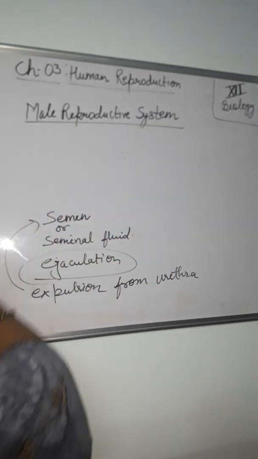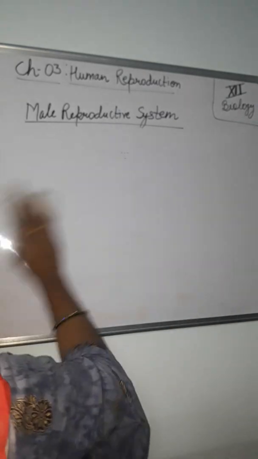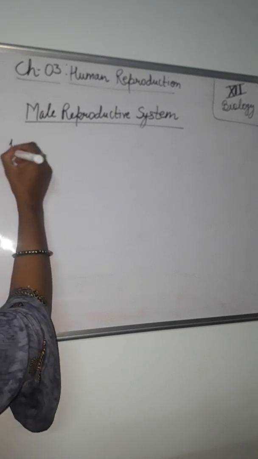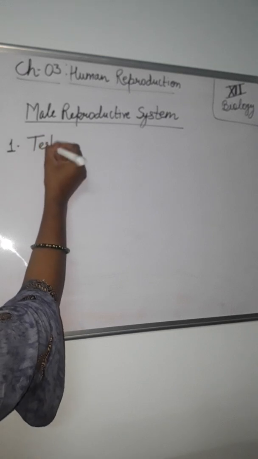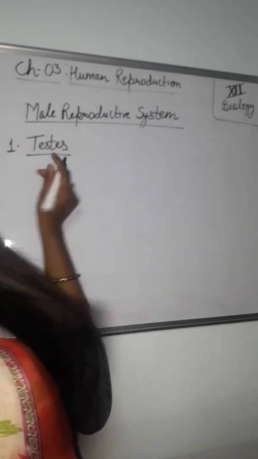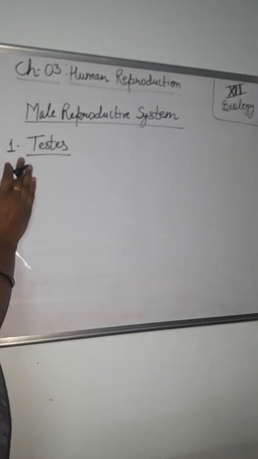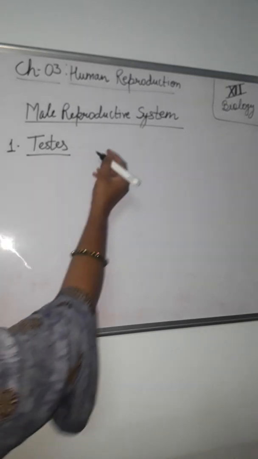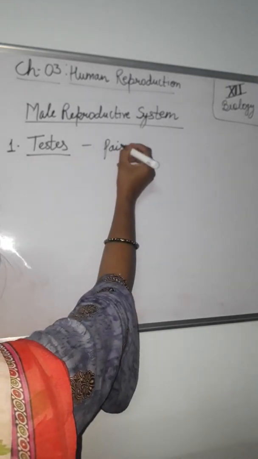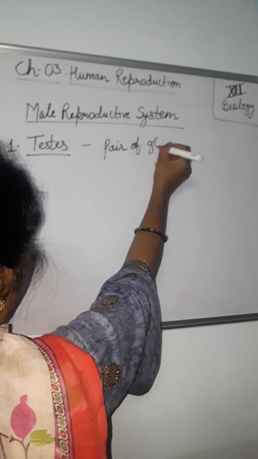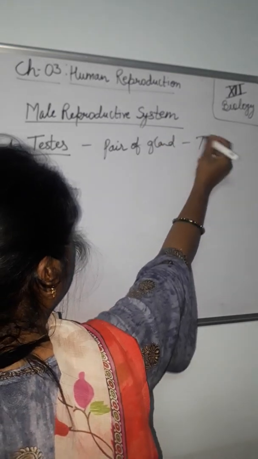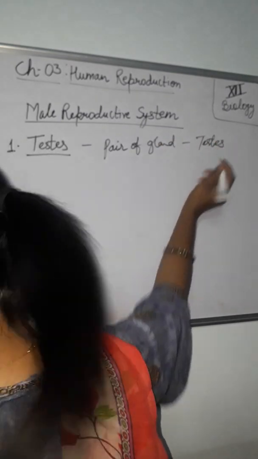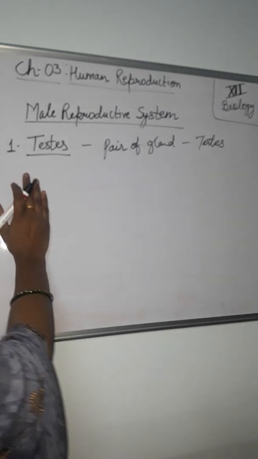Now next, first one, the testis, the first main gland. The testis is a gland, not an organ. Sperms are produced in a pair of glands, that is the testis. Now see the diagram here.